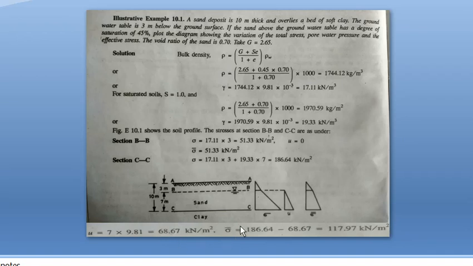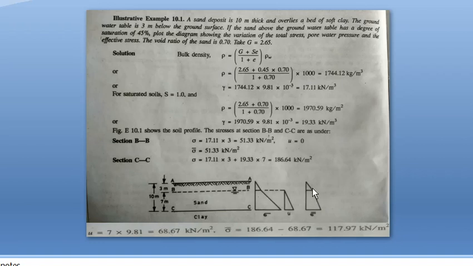Effective stress is the difference between total stress and pore water pressure. Total stress at section CC we obtained as 186.64, minus pore water pressure 68.67. So the answer is 117.97. This is the effective stress at this point. Here you can mark the value. Here the effective stress is 51.33, the same value.